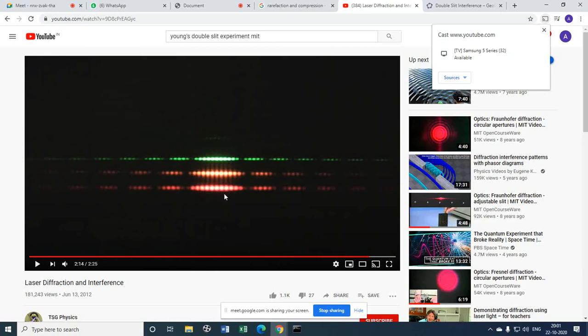Now you see these things. Within the central maxima, there are bright and dark fringes, alternating bright and dark fringes. What are these? These are interference. Now they are using very sensitive instruments to see, but we can also show simple interference.